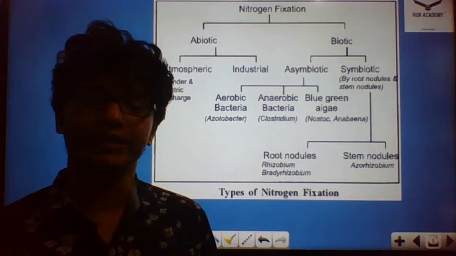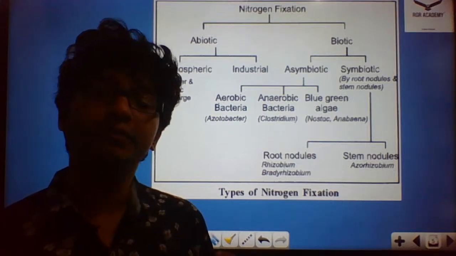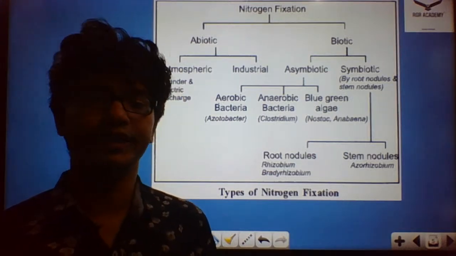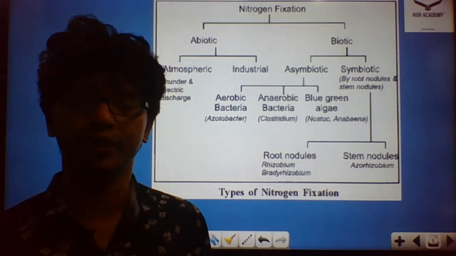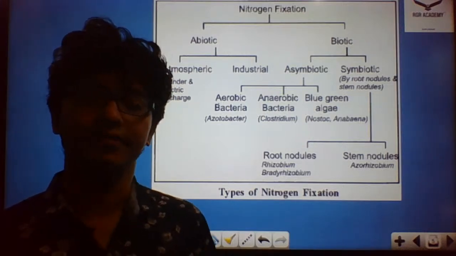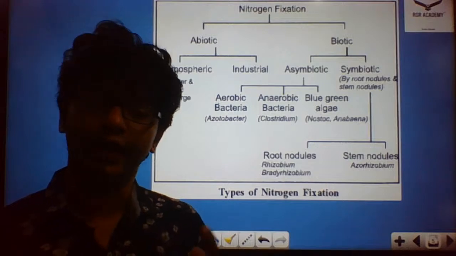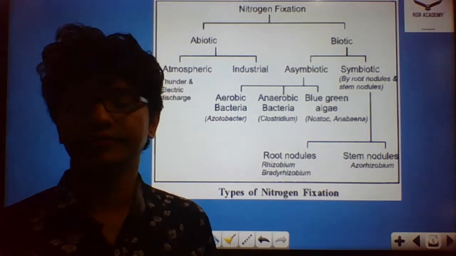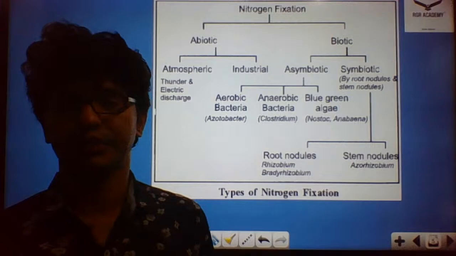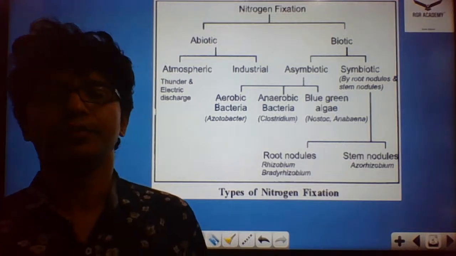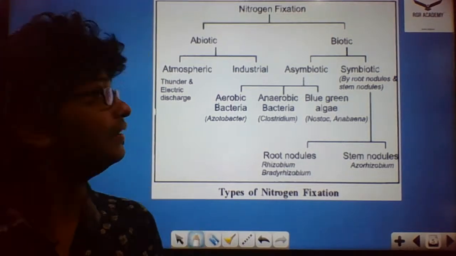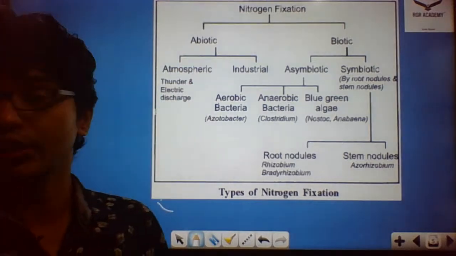This nitrogen fixation happens by means of microorganisms. There are various ways this nitrogen gets produced: by industrial means, by lightning and thunder, and by biological means. These are all the classifications that we're going to discuss in this chapter. Fine, so let us begin. First, we'll start with nitrogen fixation.